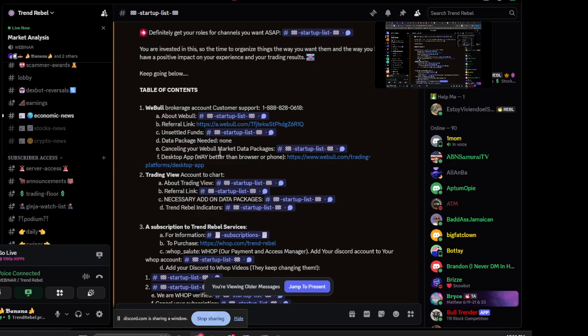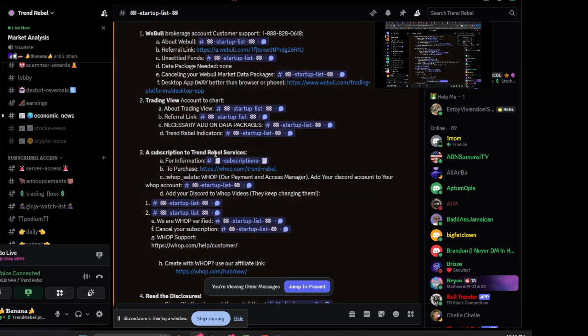These are the data packages you need. Nothing for Webull. Here's how you cancel any packages that you have. And here's where you download the desktop app. Make sure you use the desktop app if you have a desktop and not the browser version. The desktop app is 10 times better.